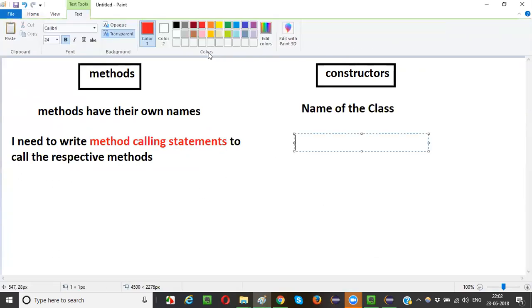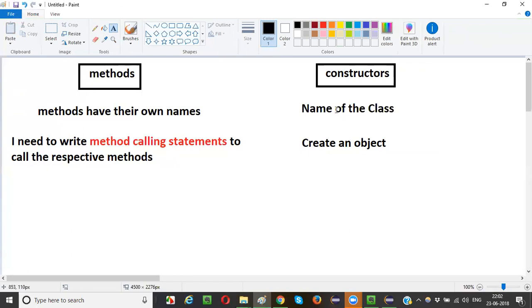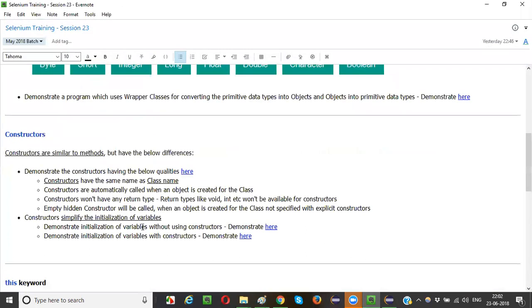But coming here, you don't have to specifically call them, guys. You don't have to write method calling statements. Simply create an object and the constructor will be called. When you create an object for this particular class, the constructor will be automatically called. Constructors will be directly called when an object is created for the class in which they are available. I'll demonstrate that. For now, just understand these differences, guys.